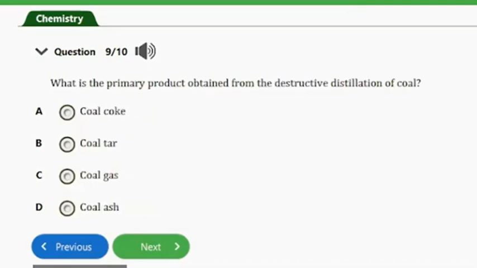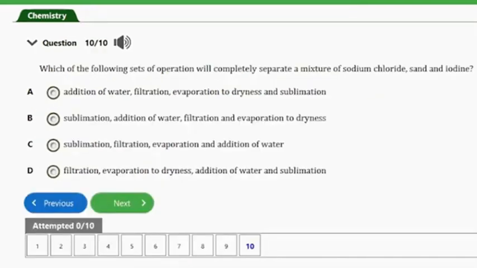So the next question here, question number 9, says what is the primary product obtained from the destructive distillation of coal? So we have A, coal coke, B, coal tar, C, coal gas, D, coal ash. So guys, the primary product obtained from the destructive distillation of coal is actually coal coke, and that's option A here. So let's consider the next and the last question.